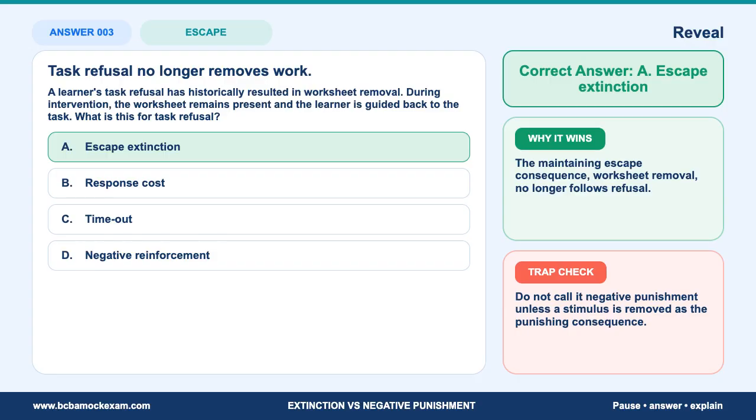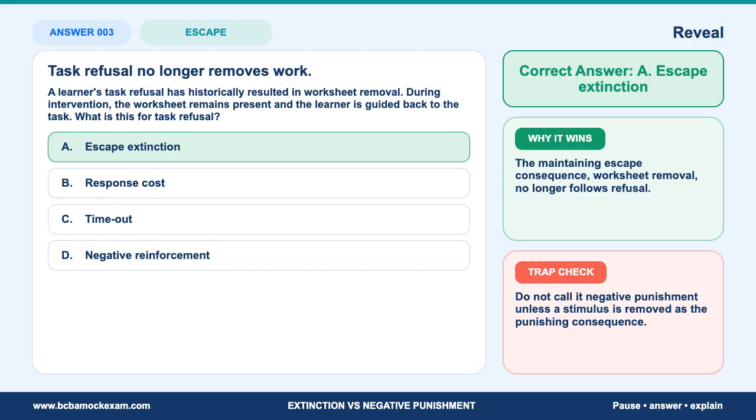The correct answer is A, escape extinction. The maintaining escape consequence, worksheet removal, no longer follows refusal. The distractor is attractive because it uses familiar language, but does not match the controlling detail. Exam note. This one is hard because the learner does not get away from the task. But the procedure is not defined by what feels restrictive. It is defined by discontinuing the old escape consequence.